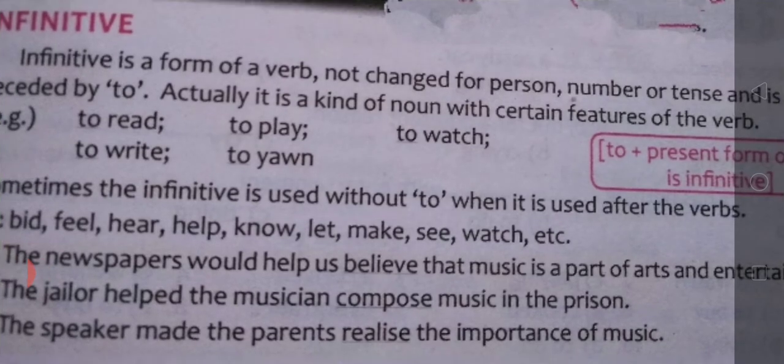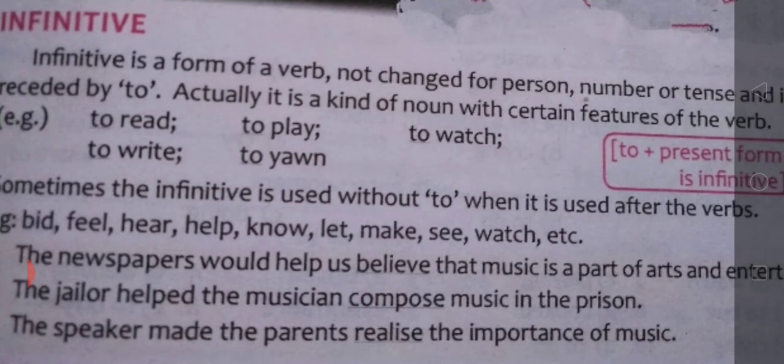So, infinitive is a form of a verb not changed for person or number or tense, and it is preceded by to. Infinitive means we have to add to in the front. Actually, it is a kind of noun with certain features of the verb. For example, to read, to play, to watch, to write, to yawn. So, to plus present form, that is verb 1, is infinitive.